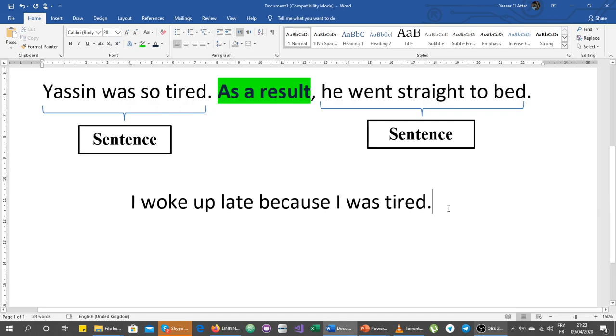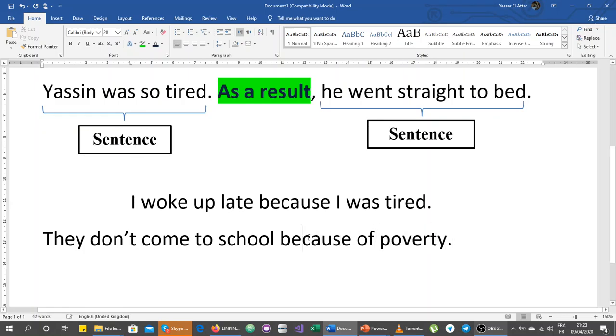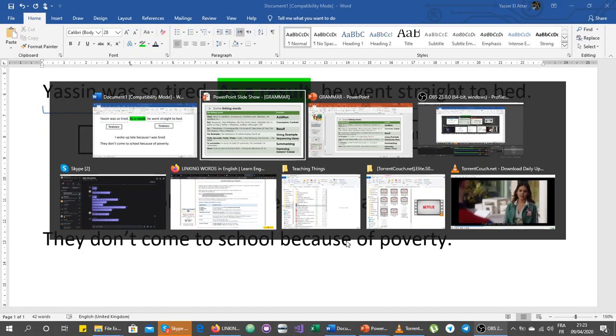While, if we have another example, they don't come to school because of poverty, here we have because of. Because of is always followed by a noun, not a subject and a verb. That's the difference between because and because of.